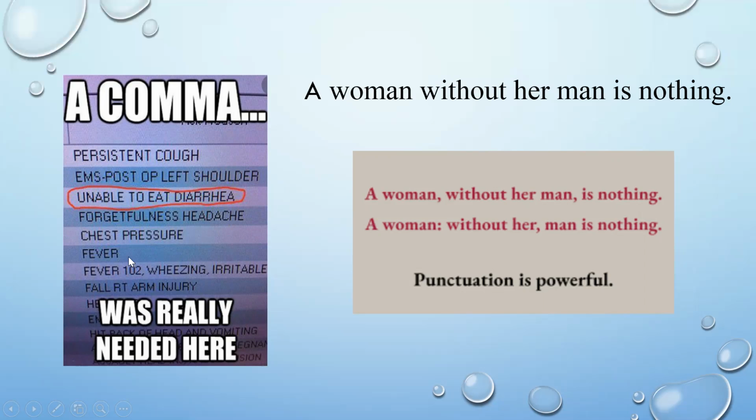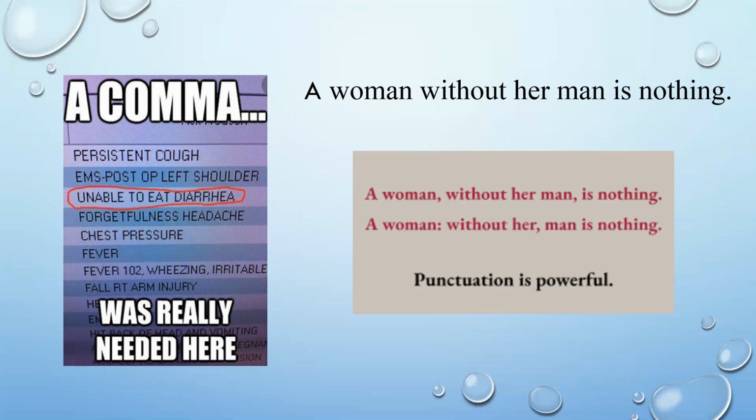Alright, so in the same way, maybe we can see fall, RT, arm injury, and other things where we understand what is required. A comma is really required here. Alright, in the same way, one day a professor just went and wrote a sentence on the board. The sentence went this way: a woman without her man is nothing.